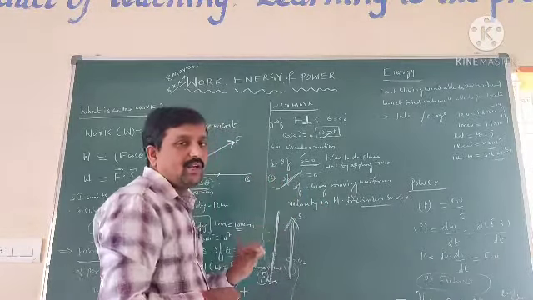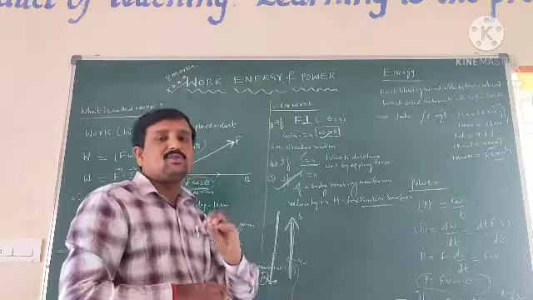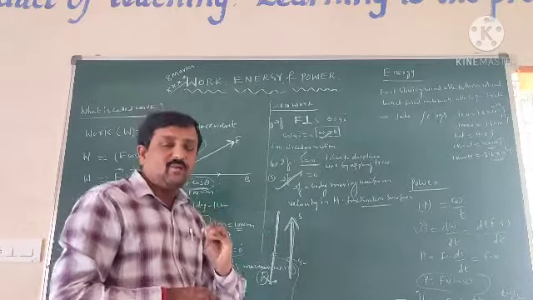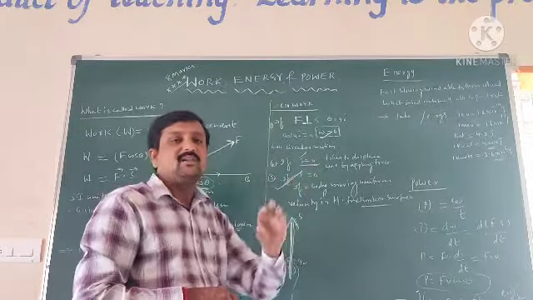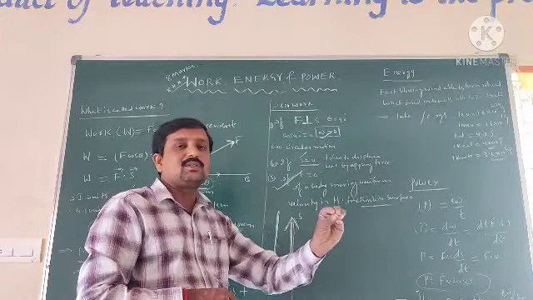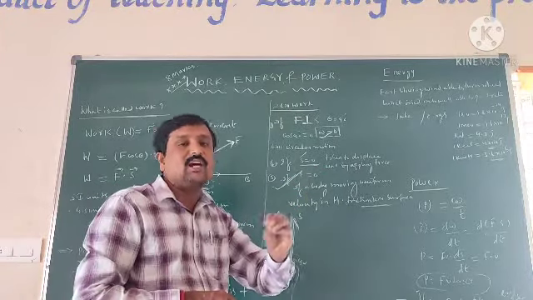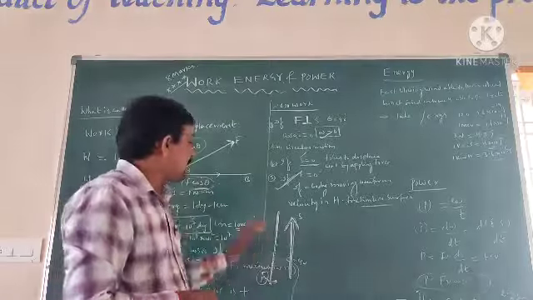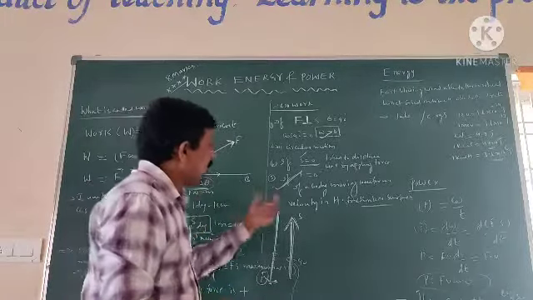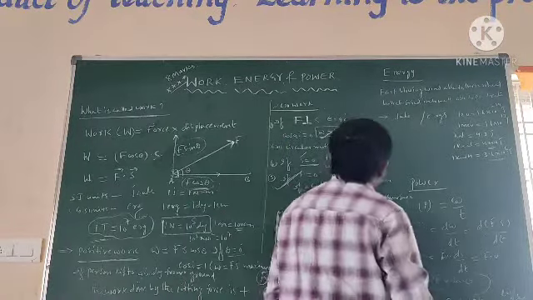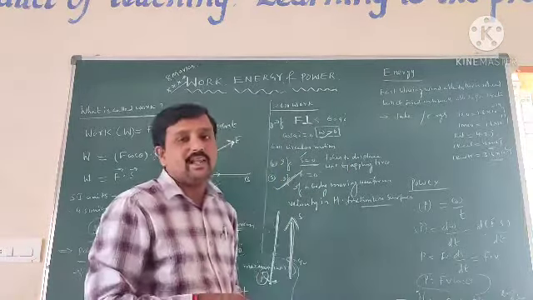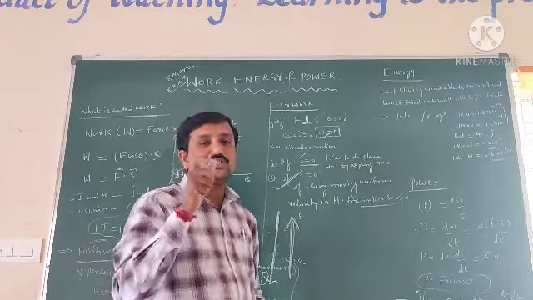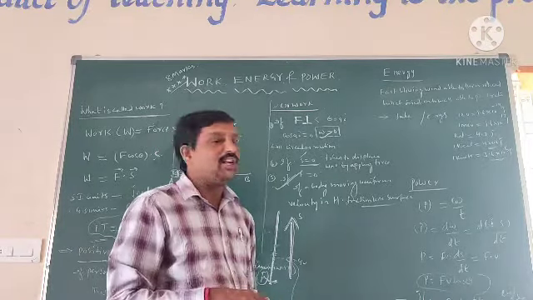So the product of force and displacement is known as work. When we apply some external force on an object and it is displaced along the direction of force, the work is done by the force on the object. This is called work. The next topic is energy. Energy means the capacity to do work is called energy.